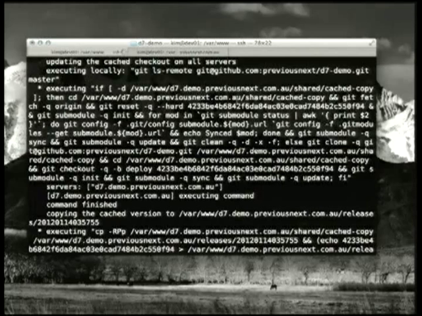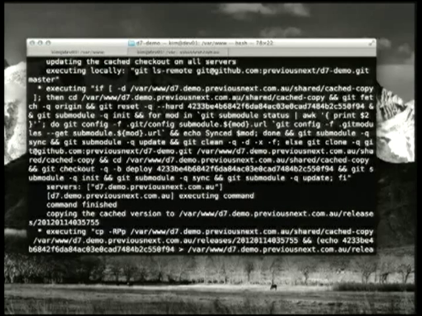So you can see it's building up this massive long command to run on the server, and half of it is, if the Git repository doesn't exist on the server yet, then build it. And the other half is, if it does, then just do an update to this revision. So it's just taken the SHA-1 of the Git commit that we got when we checked it locally, and then it's saying, check it out at that revision.